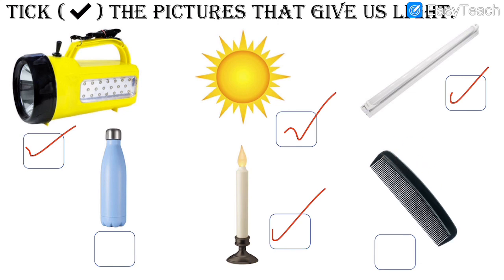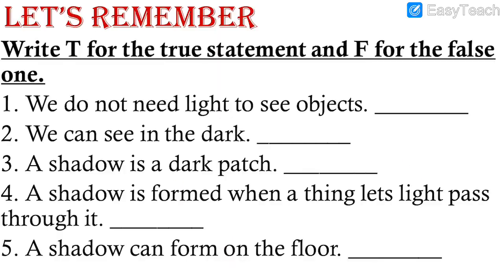We use comb for combing our hair, for doing our hair. Does it give us light? No. The comb does not give us light. So we won't tick mark comb. So this kind of torch, sun, tube light and candle, they give us light. Water bottle and comb does not.